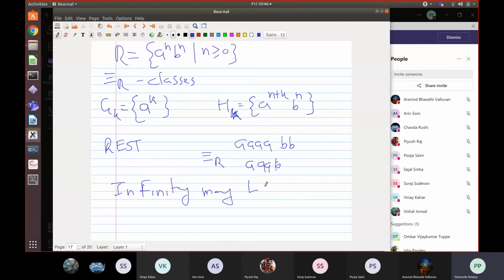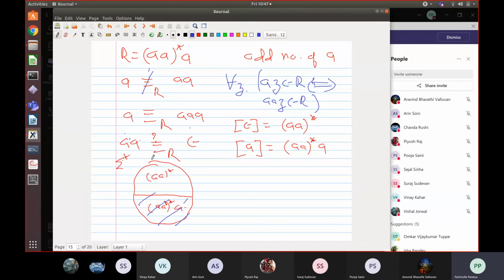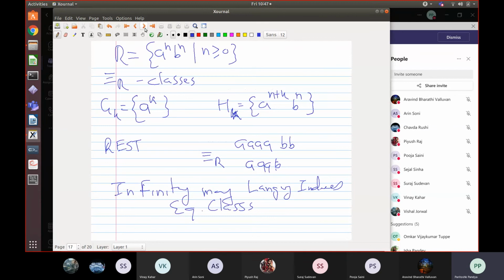Many language induced equivalence classes. So do you see that for some R's you will get infinitely many language induced classes, and for some R's you will get finitely many language induced classes. There was this other example where we got finitely many, two classes here for this R, which was regular. This language, which was not regular, gave you infinitely many classes, right?